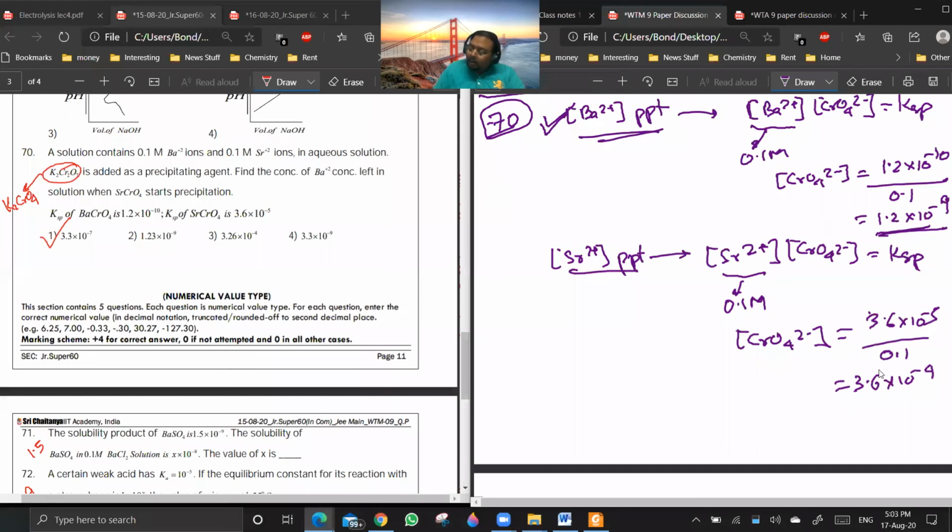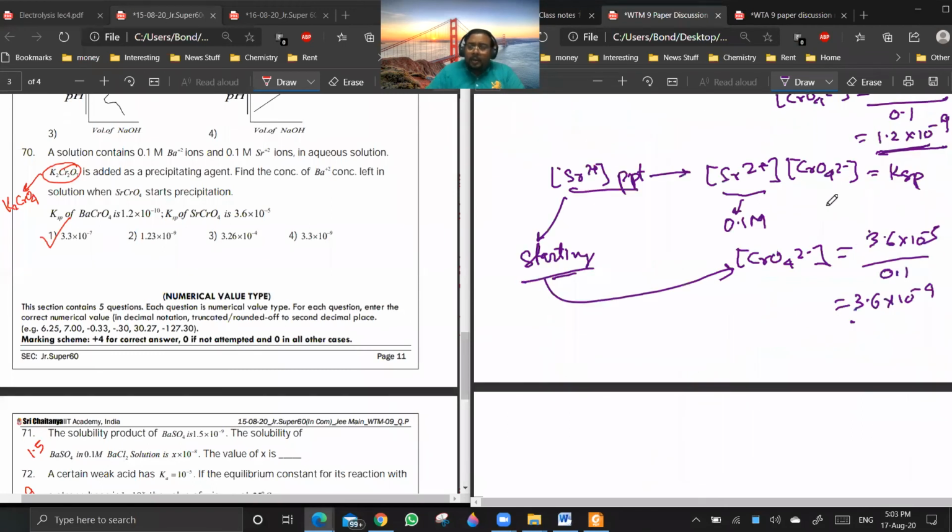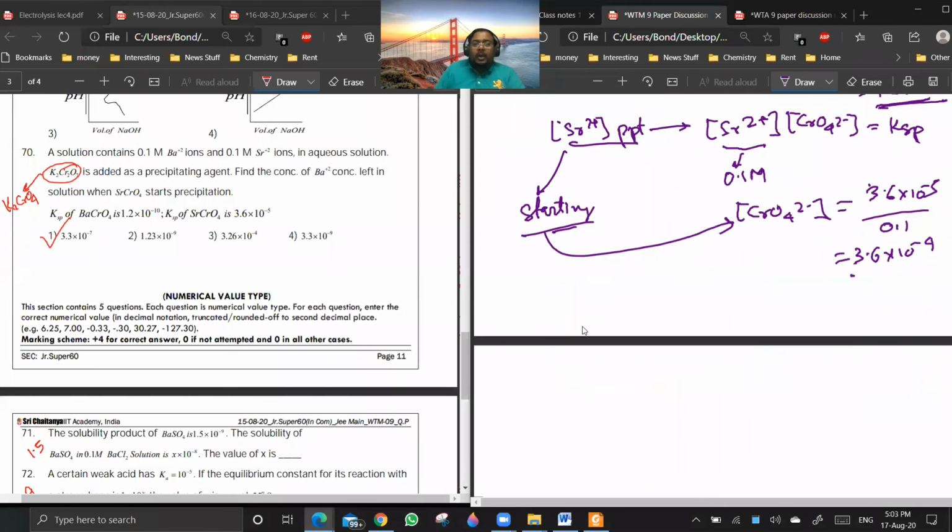Now you see, at the starting of this, the chromate ion concentration is this. At that point, some barium 2+ will be left. How will we find that? That barium 2+ will still follow the Ksp of barium chromate.